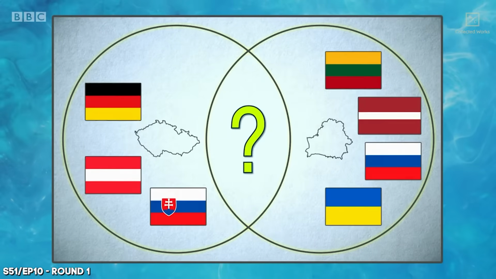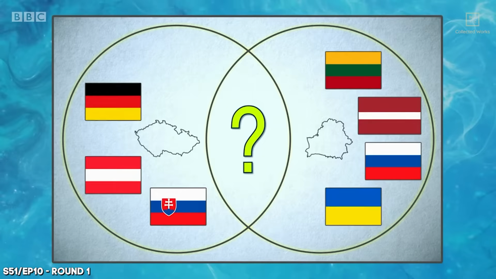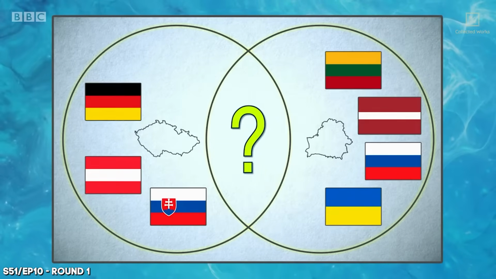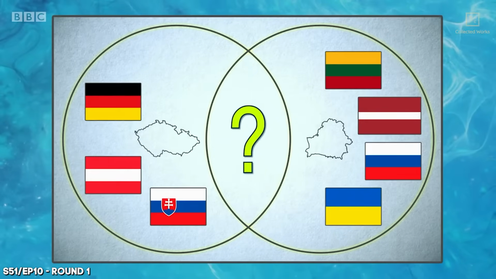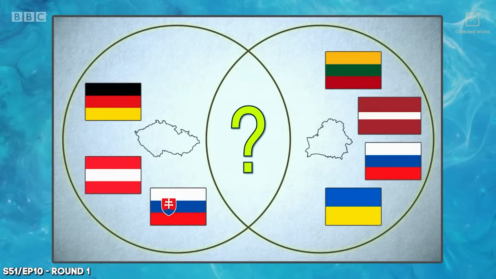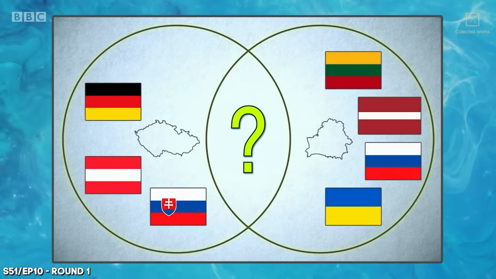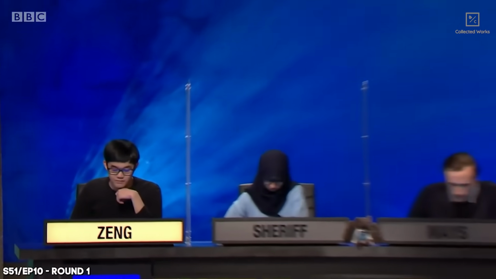Right, we're going to take a picture round. For your picture starter, you're going to see a Venn diagram representing the land borders of two countries. The countries themselves are shown in outline, and their neighbours are represented by flags. The two countries have one neighbour in common. Name that connecting country. Imperial Zeng.